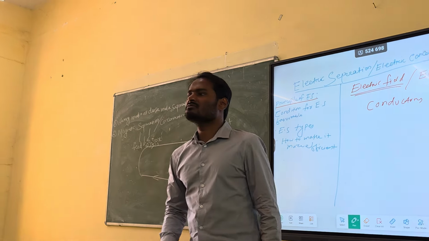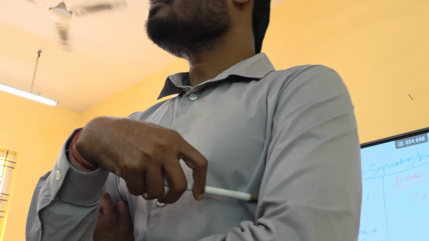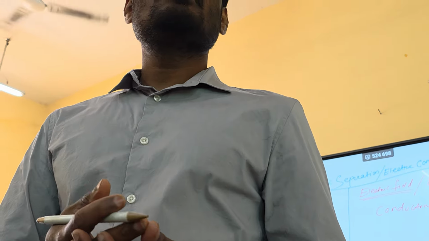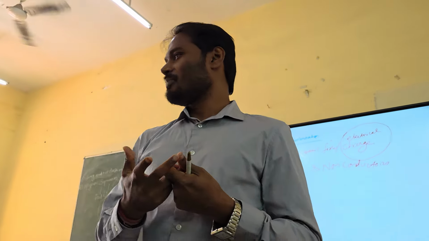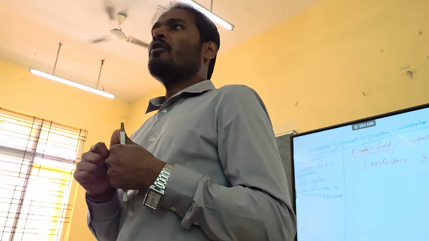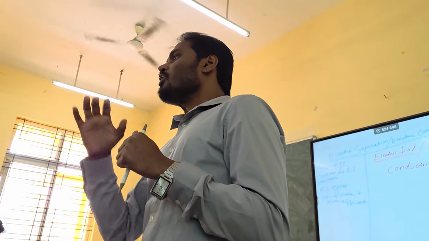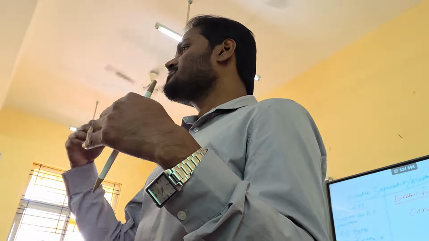Conductors and non-conductors, basically. For example, you take a metal. Metals are mostly good conductors, of course, right? But if you take a mineral directly from nature, it is basically a bad conductor. But in this electric separation, we intentionally charge the surface of the mineral, whether it is gangue or valuable mineral.